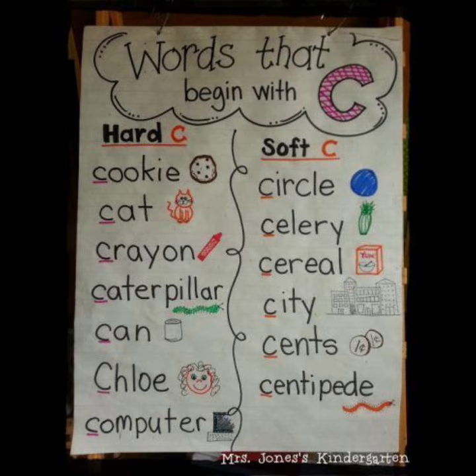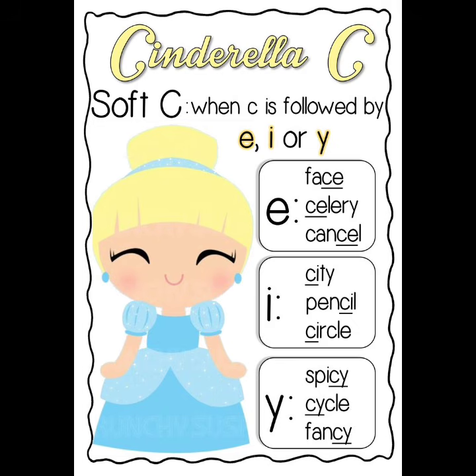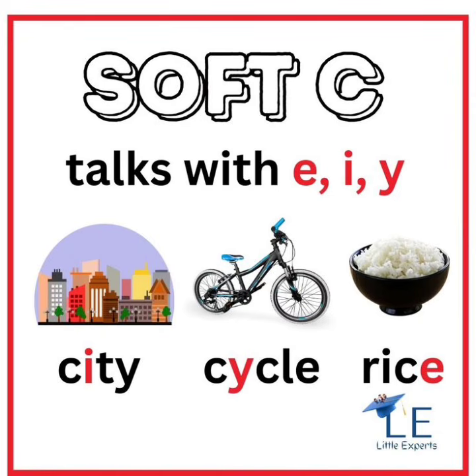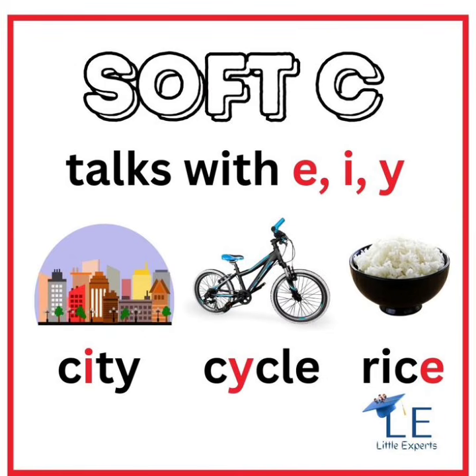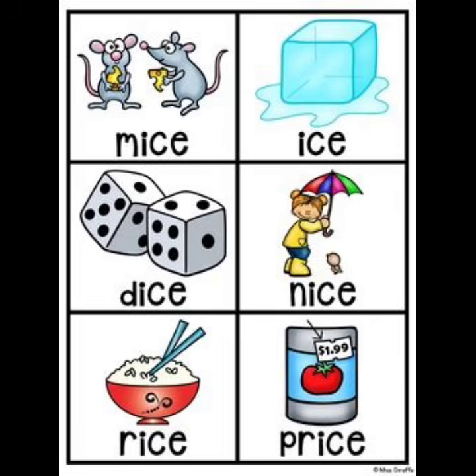Number one is soft C. Letter C will be soft when it's followed by one of these three letters, E or I or Y. For example, pencil, rice, city, circle, juice, cycle, mice, cinema, and face.